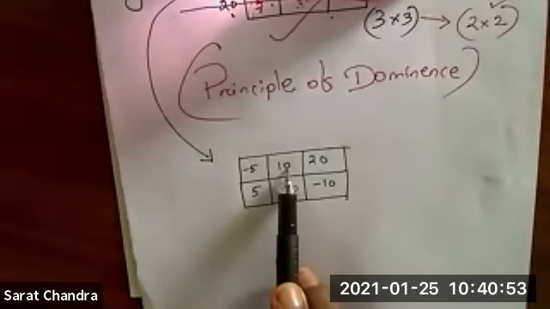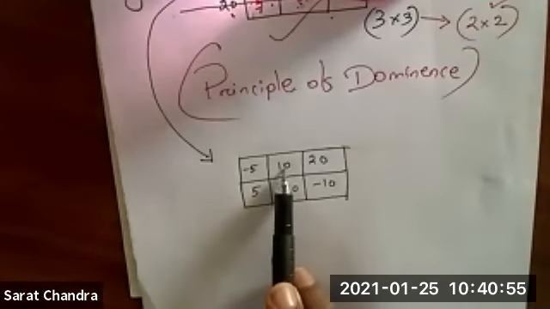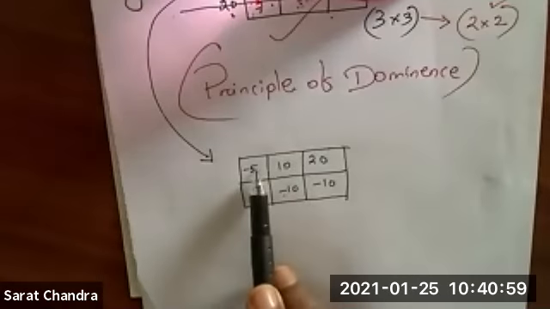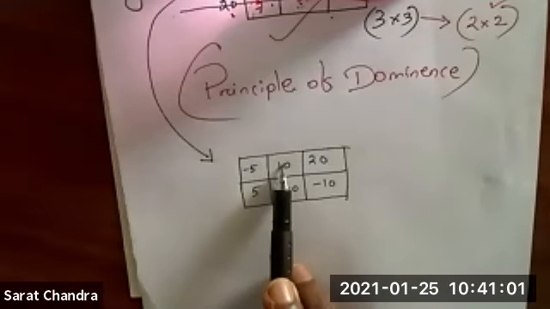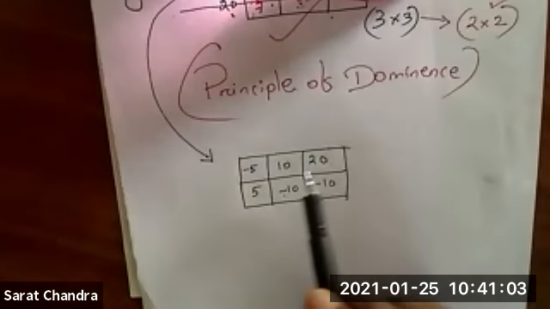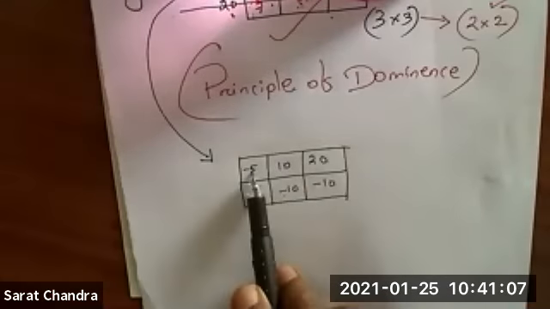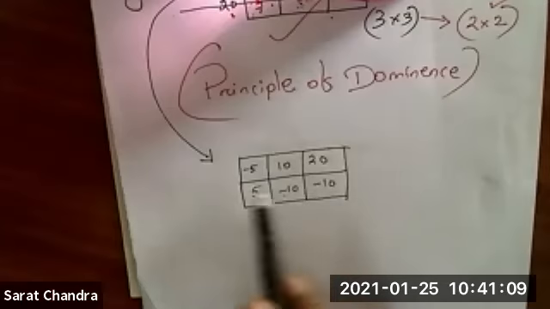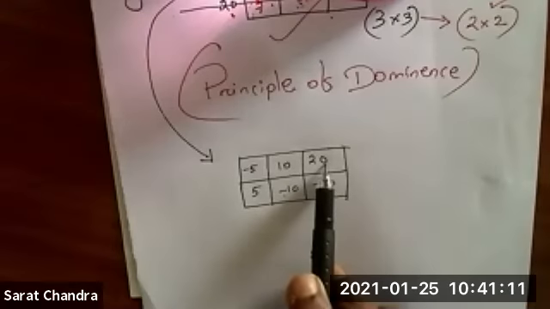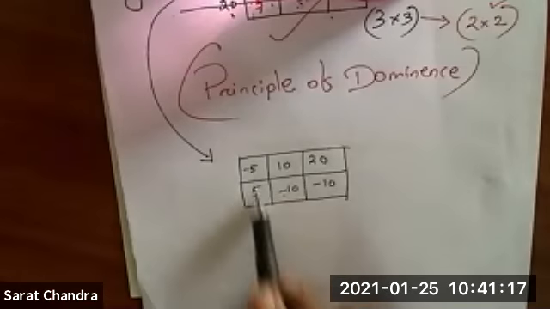So -5 is less than 10, but we need greater value or maximum value. So column 1, column 2 not satisfied. Now column 1 and column 3. -5 is less than 20. So column 1 and column 3 condition also not satisfied, because for column value we need greater or maximum thing. So column 1 is not satisfied.